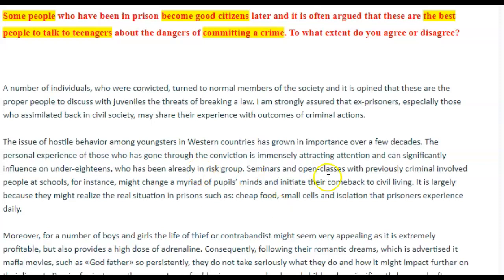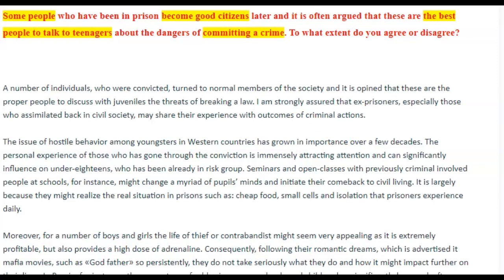I don't love this expression. It doesn't feel like very natural English. It's just not terribly natural. Seminars and open classes with ex-convicts, former prisoners, former criminals. That would have been good. How about, there's a word I want. Reformed prisoners. That's what I wanted.